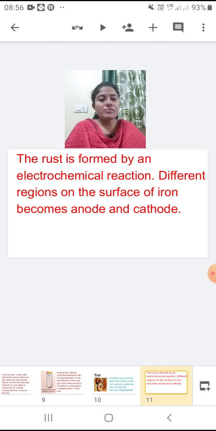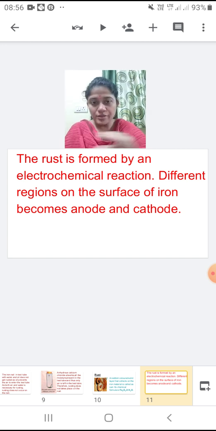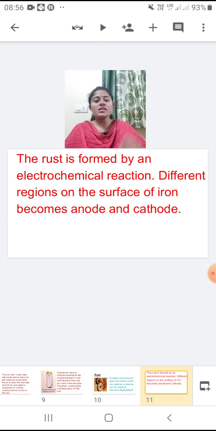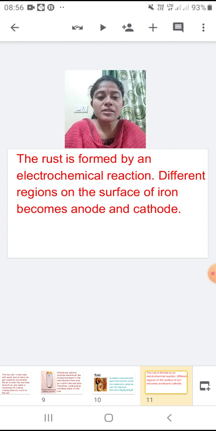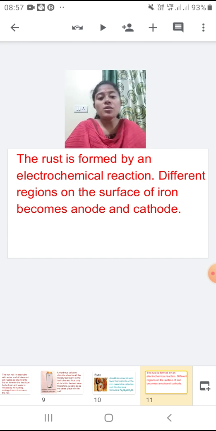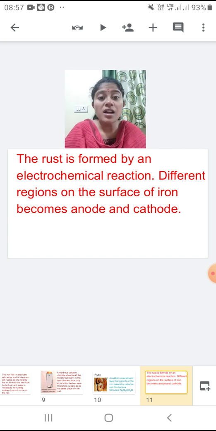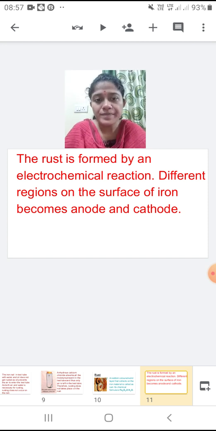The same on the surface of the iron material, some region acts as the anode, that means the positive terminal, and some regions act as the cathode, that means the negative terminal. So now we are going to understand how this rust is formed.